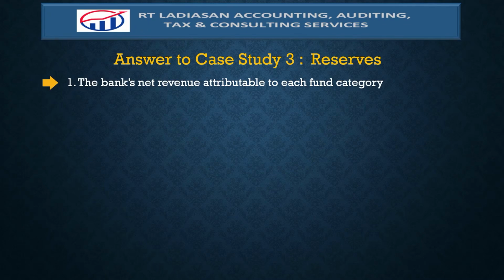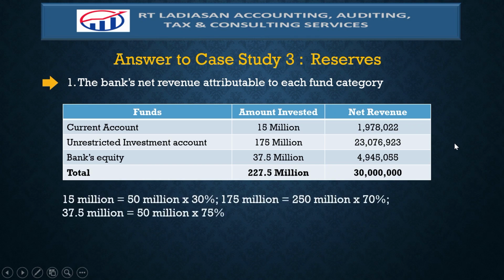Let's discuss the answers to case study number 3, reserves. The first requirement is the bank's net revenue attributable to each fund category. The calculation of the net revenue attributable to each fund category is as follows. Based on the facts of the case, the total profit generated is 30 million pesos. So we need to allocate this amount of 30 million pesos